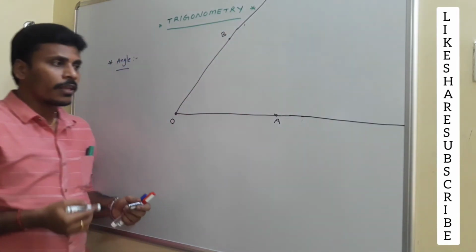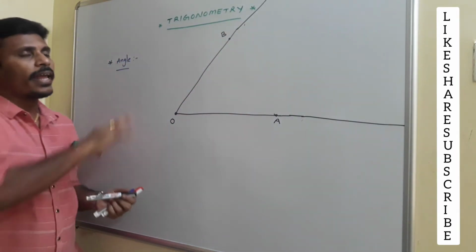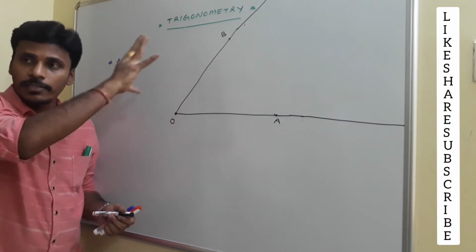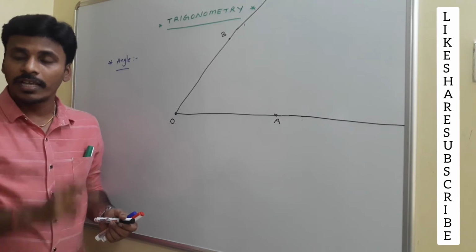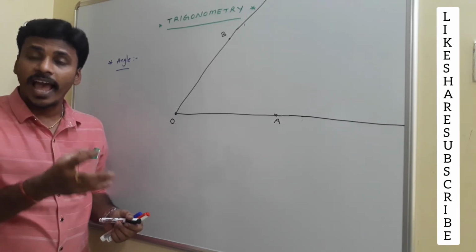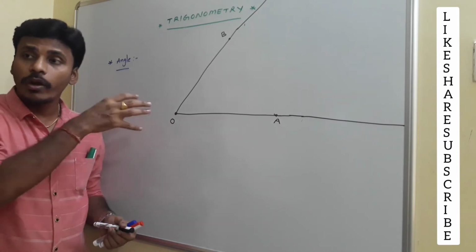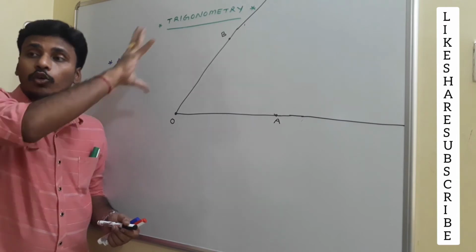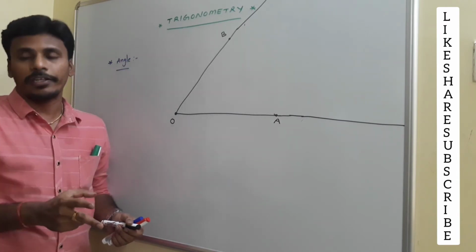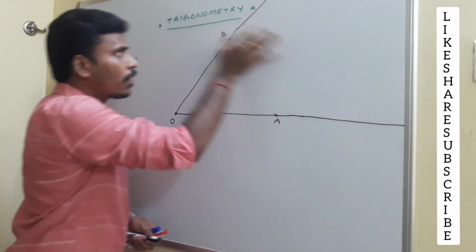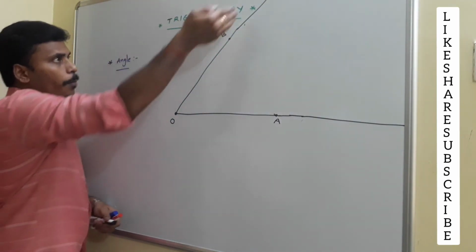These are the rays. The first thing is, this plane contains infinite number of points. The second thing is, if you consider a system of two rays having the same initial point O in this plane, this system of two rays will divide the total plane into two parts, or you may say three parts. One is points in this region, another is points in this region, and points on the rays.